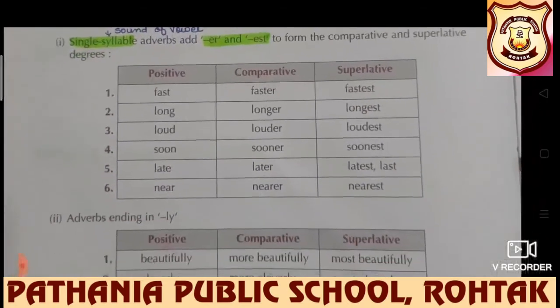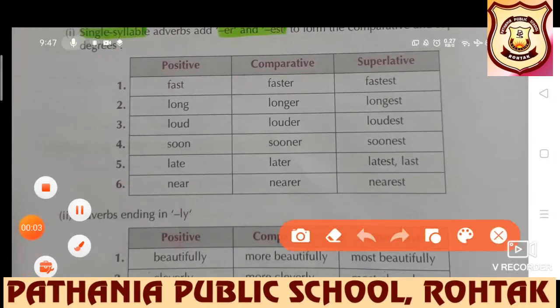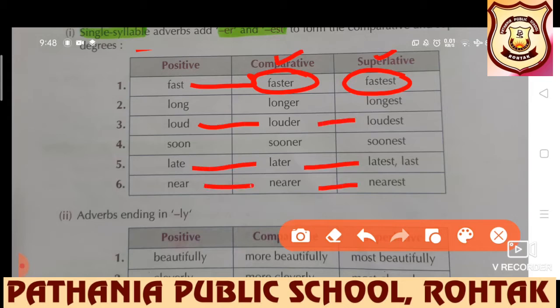Look at this table. Here students, we have been given some adverbs and how can we write their comparative and superlative forms. Single syllable adverbs are there, so definitely their formation would be by adding ER for making the comparative and EST for making it superlative. Loud, louder, loudest, late, later, latest, near, nearer, nearest.